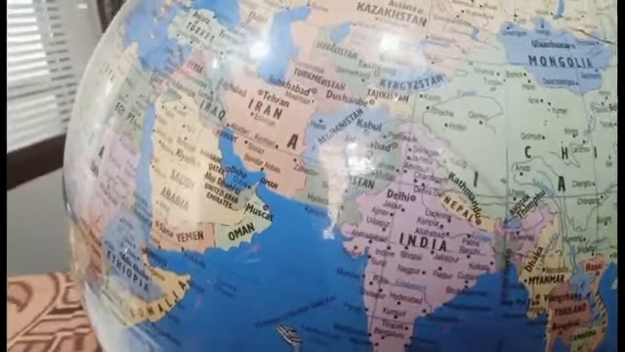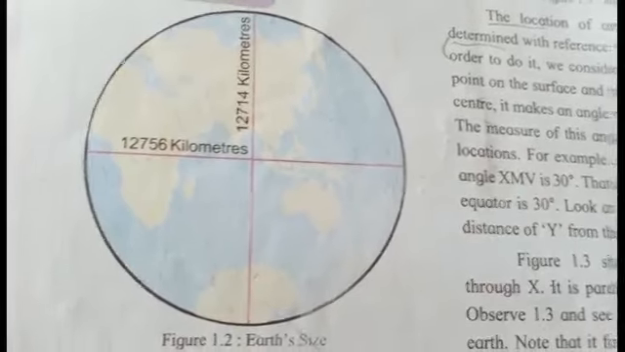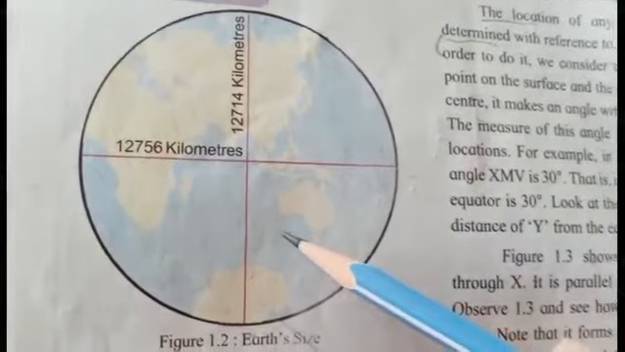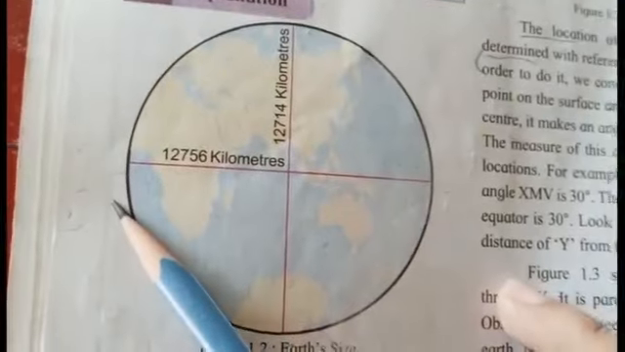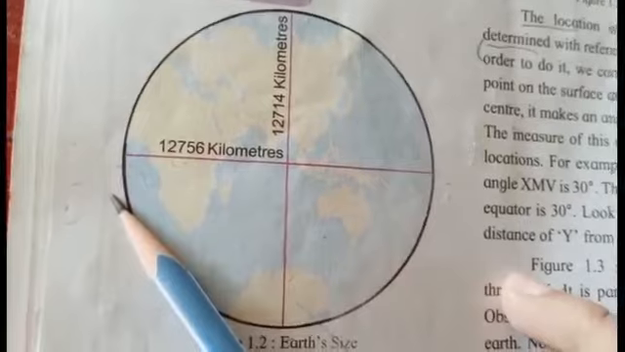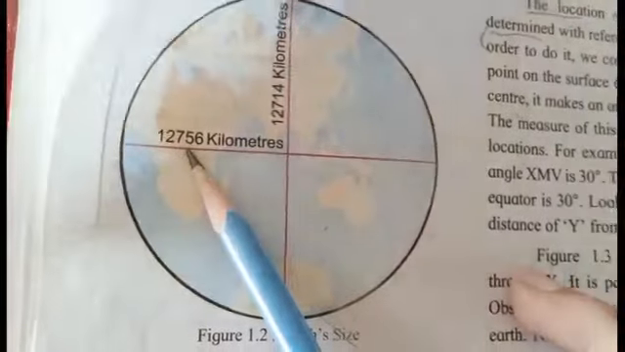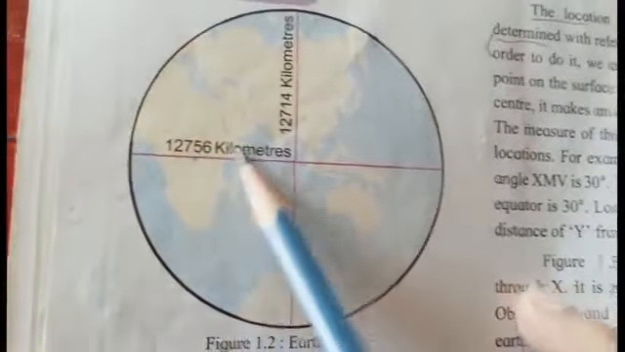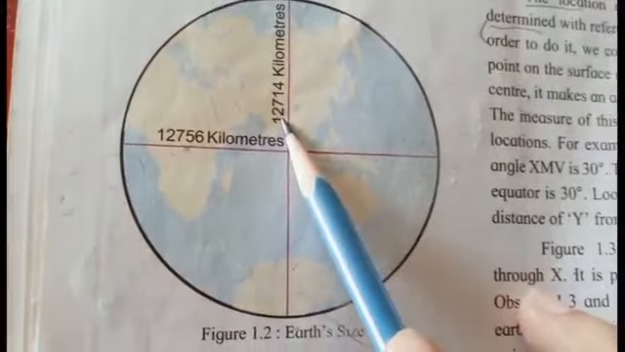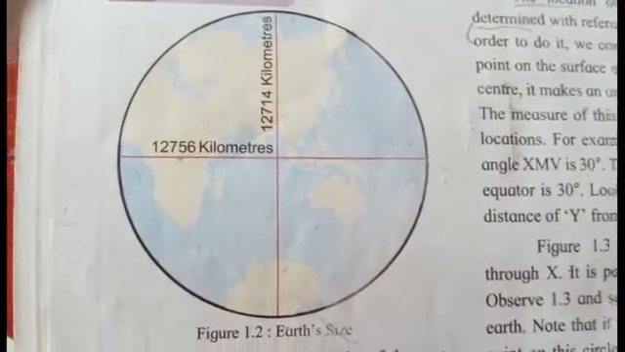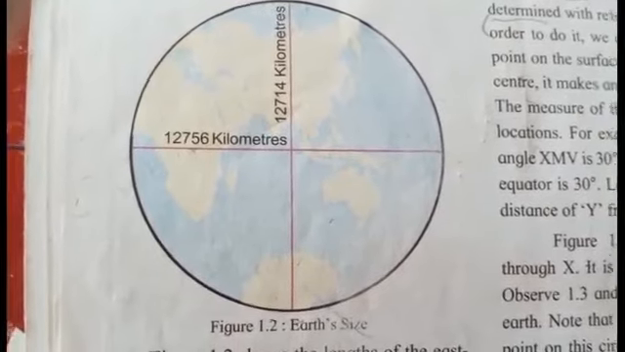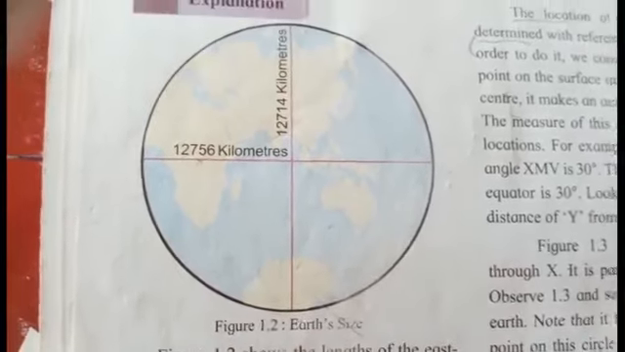In figure 1.2, as we can observe, the earth is divided into two parts, that is from north to south and from east to west. It gives the length of the earth from east to west, which is 12,756 kilometers, and from north to south the length of the earth is 12,714 kilometers. So it gives us some idea about the size of the earth.